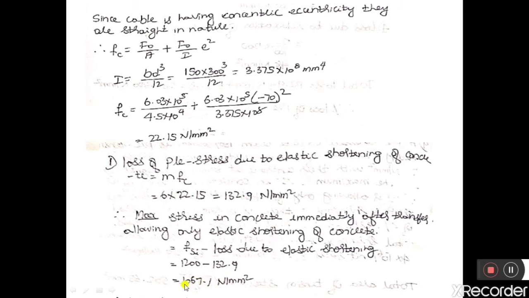Therefore, the maximum stress in the member after allowing for elastic shortening will be 1067.1 Newton per mm square. So this will be the stress in the member after the loss due to elastic shortening.